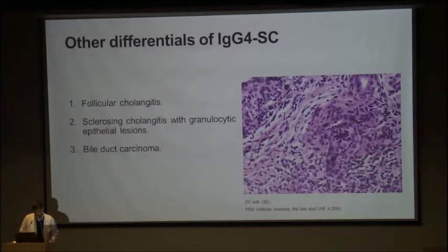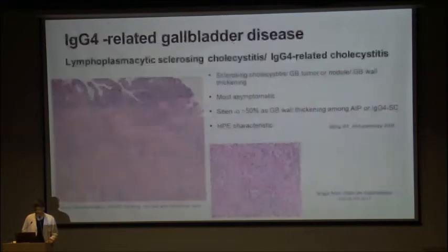Other differentials which in 2021 we should know for a cholangiopathy with strictures is follicular cholangitis. These patients also present, like IgG4 sclerosing cholangitis, they are older, present with obstructive jaundice, have dense transmural infiltration with follicle formation but no IgG4 cells. Second entity, sclerosing cholangitis with GEL, granulocytic epithelial lesion, is a disease of pediatrics, first 2 decades. And the pathology is very identical to type 2 autoimmune pancreatitis, superbly responds to steroids, and obviously the cancer.